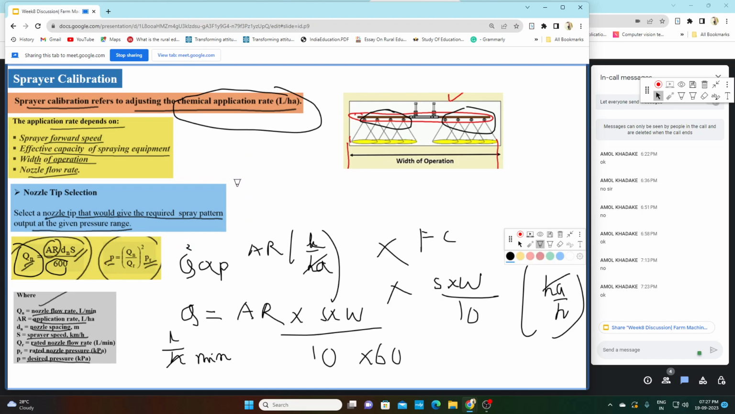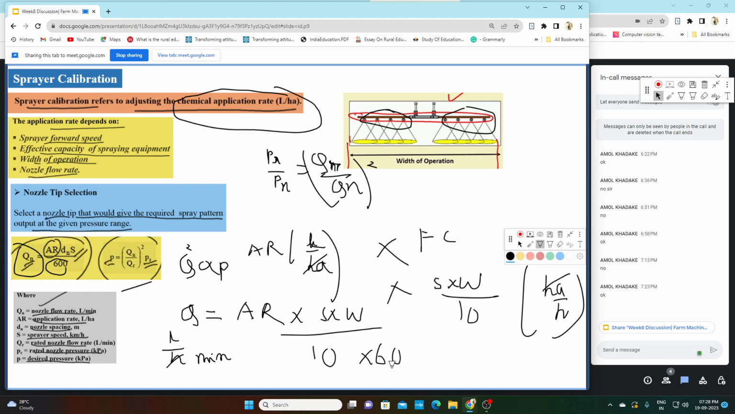So we have two kinds of pressure. One is rated pressure and second is desired pressure, PR and Pn. So PR by Pn will be equal to QR by Qn whole square. This is QR, rated, that is R, and this is desired, that is N. So PR by Pn will be equal to QR by Qn square. This is the formula for nozzle tip selection.